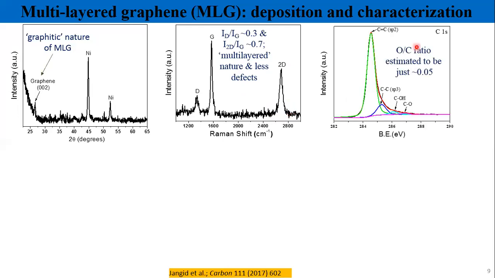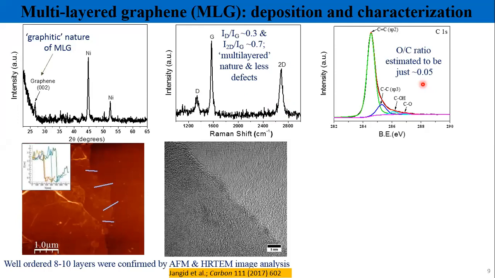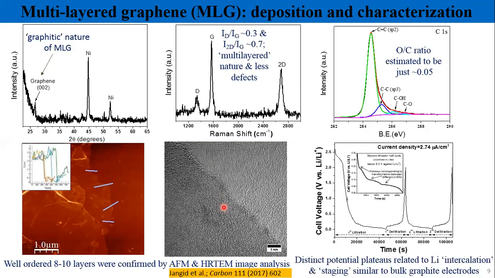Then we calculated the oxygen to carbon ratio in the films, and we found that the ratio is very much under control. So the films are not oxidized. Then we confirmed the number of layers by AFM and TEM measurements, and it again confirms that the number of layers in the deposited graphene is 8 to 10 layers.